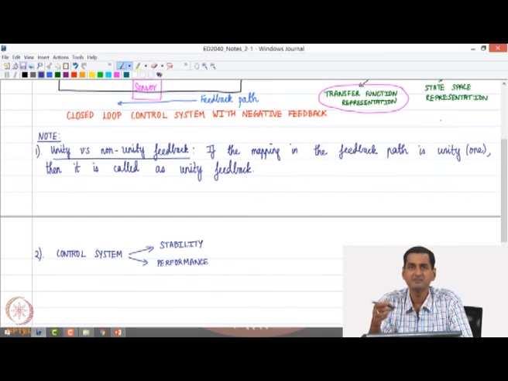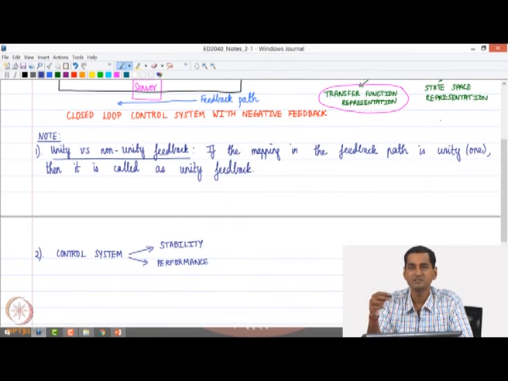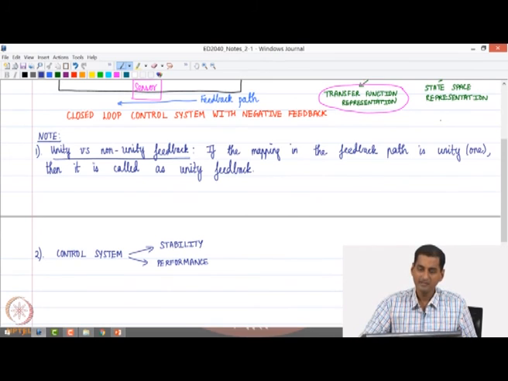For a control system designer, stability is paramount. That means that we need to design systems that are stable in the first place. Then we essentially look at their performance characteristics, then we try to design controllers so that their performance could be improved. So, we are going to carefully define stability and performance and also identify quantities and parameters that would essentially be utilized in quantifying performance characteristics. Okay. So, that is something which we are going to do later.